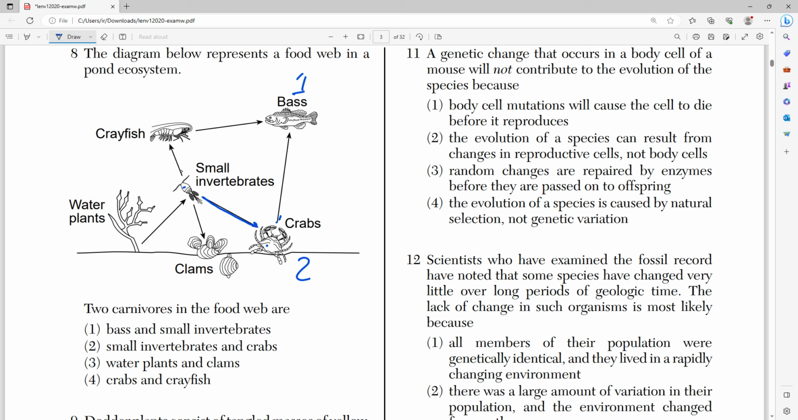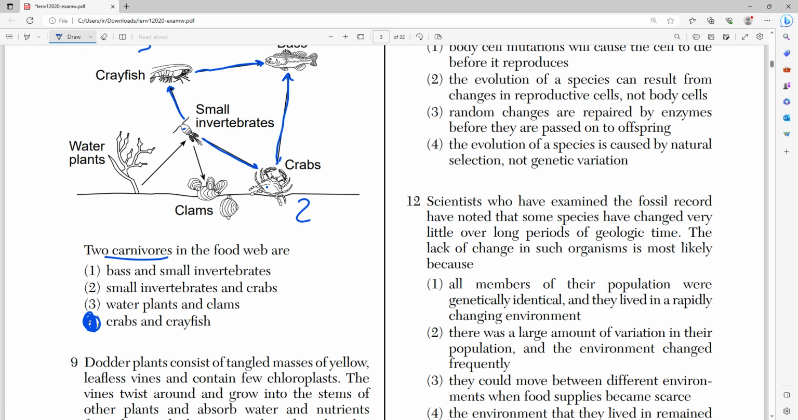The crabs go into the mouth of the bass. That's carnivore number 1. The crawfish go into the mouth of the bass, right? And then the small invertebrates go into the mouth of the crawfish. That's carnivore number 3, right? So crabs and crayfish or crawfish are the 2 carnivores, right? Carnivores are animals that eat other animals.